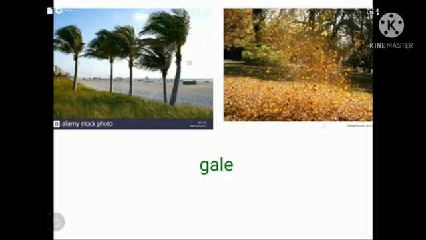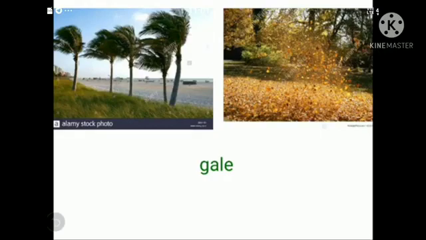If the clouds and our air move softly, what do we call it? Breeze. Strongly, when the wind is strong and the trees are moving and the leaves on the ground floor are also moving, then this type of wind we call a gale. Till now we have discussed two winds. What are they? Breeze, gale. Breeze means softly moving air, clouds or our hair. When we stand outside on the balcony and our hair moves, we can say it is a breeze.